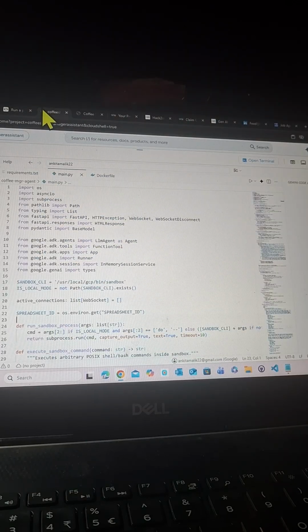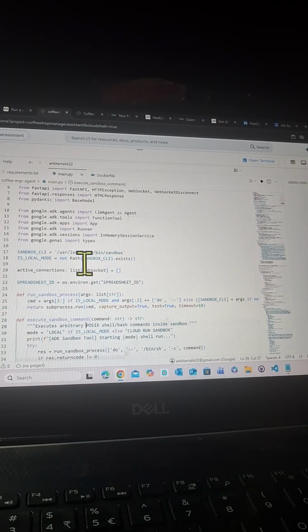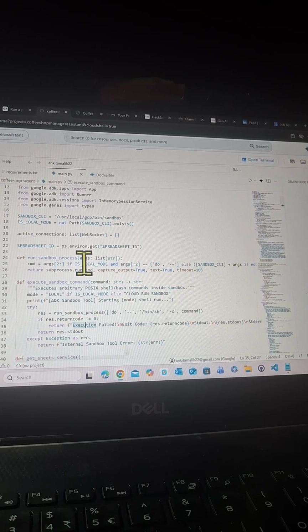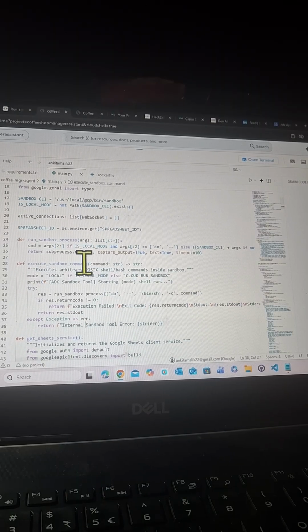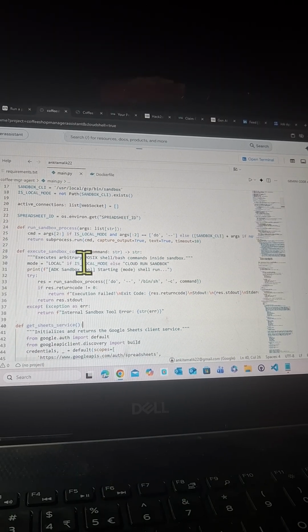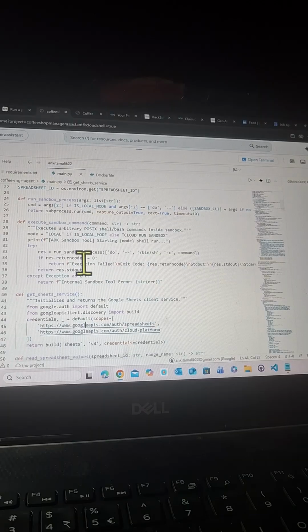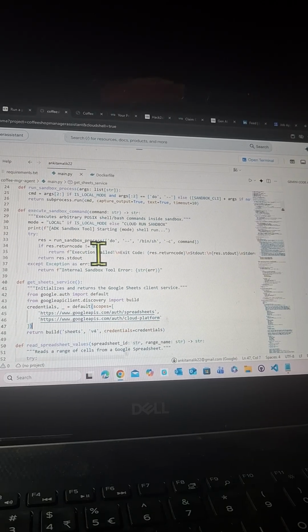Now coming back here, we are creating a function. The function definition is run_sandbox_process, with argument list, command argument subprocess. If local mode, use arguments; otherwise use sandbox CLI. Then return subprocess.run with the command, capture output, execute sandbox command, execute an arbitrary POSIX shell command, bash inside local mode. So this is all the ADK script which we have, the Agent Development Kit. It says run sandbox. If the return code is not equal to 0, then execution failed. Okay, and return the exception error as an internal sandbox tool error.